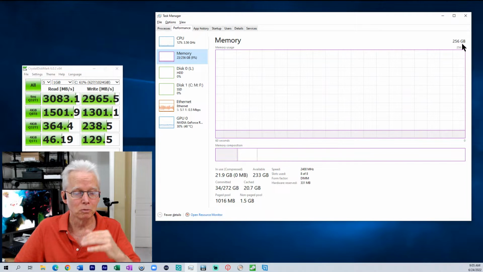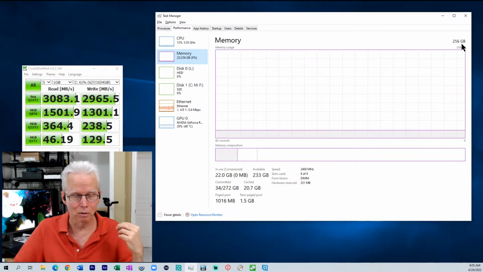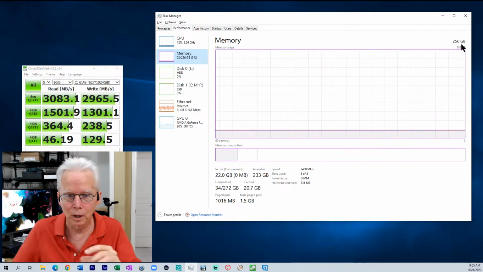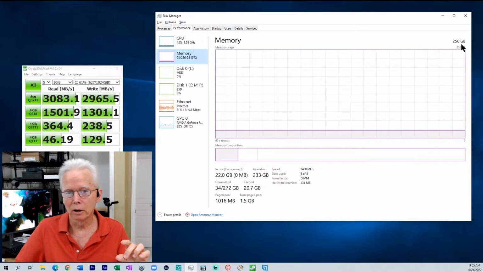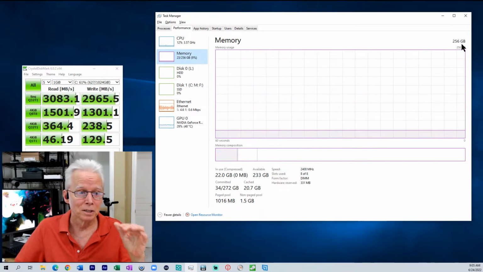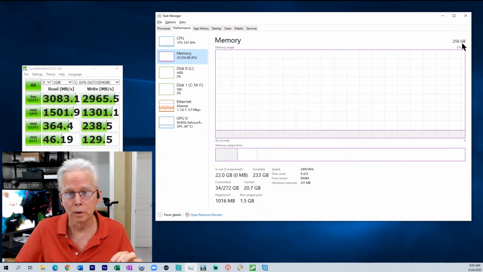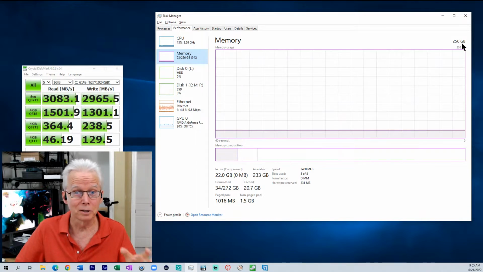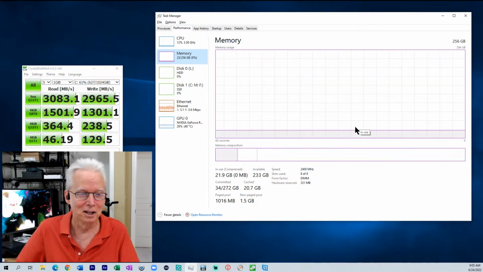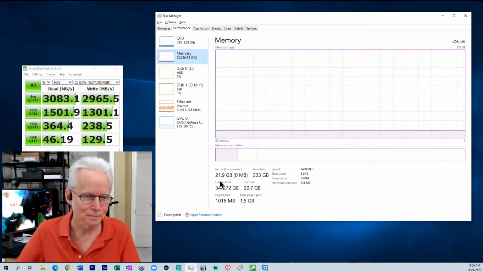Now, for those of you who don't have the numbers really well formulated in your mind, a low amount of memory on a computer would be 8 gigabytes. 16 gigabytes is very common with Windows 10. 32 gigabytes is a really healthy computer. I'm kind of overkill with 256. I know. I had my reasons for choosing that.